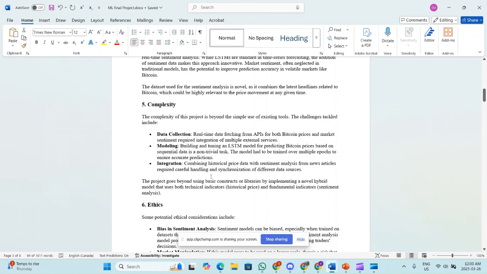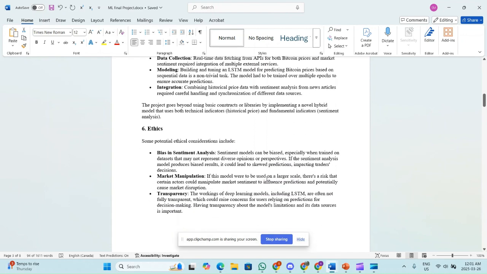Integration: combining historical price data with sentiment analysis of news and articles required careful handling and synchronization of different data sources. The project goes beyond using basic constructs or libraries by implementing a novel hybrid model that uses both technical indicators, historical price, and fundamental indicators, sentiment analysis.